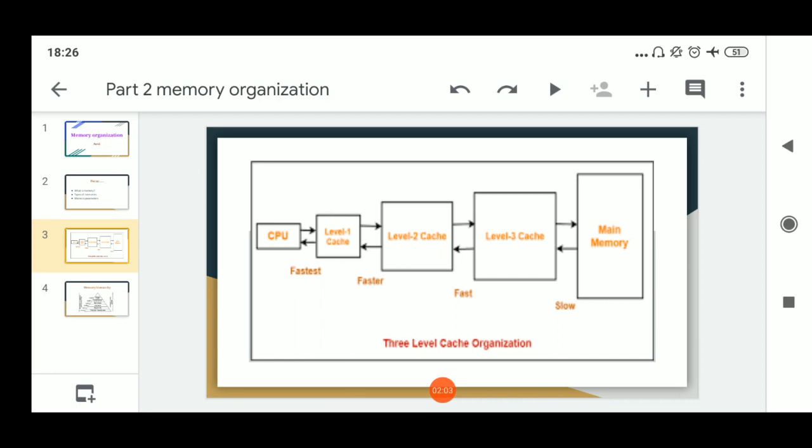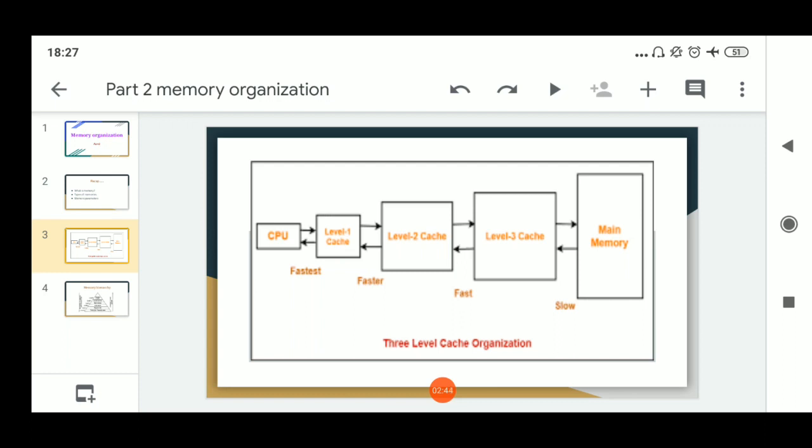Level 1 cache is near to CPU, level 2 cache is in between level 1 cache and level 3 cache, and level 3 cache is near to main memory. As we see, level 1 cache is small as compared to level 2 cache. Level 2 cache size is in between level 1 cache and level 3 cache, whereas level 3 cache has big size as compared to level 1 and level 2 cache, but small size as compared to main memory.